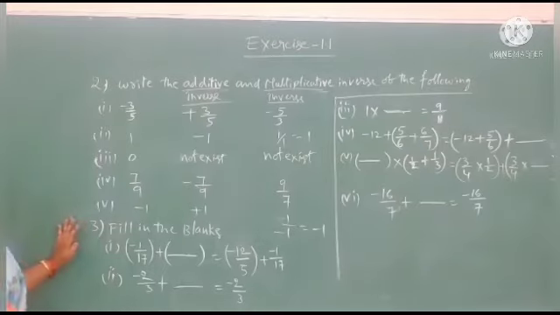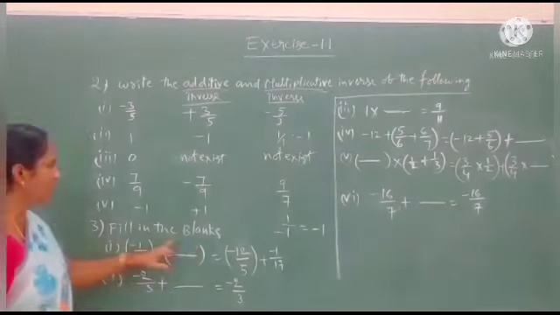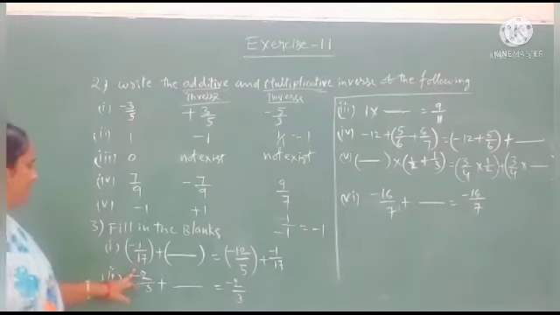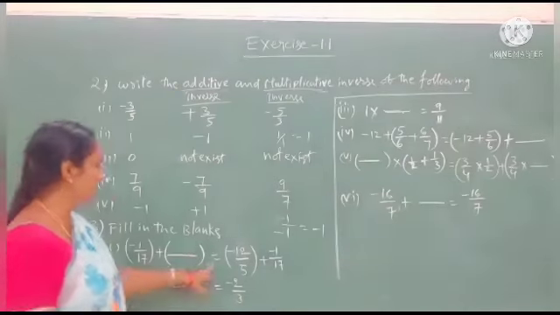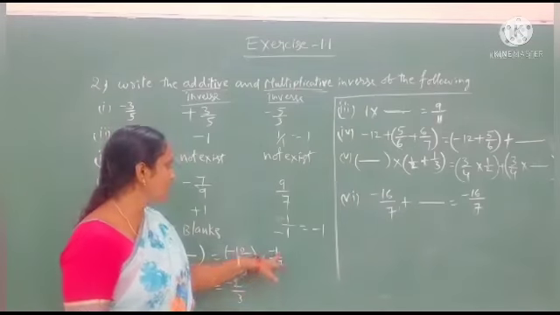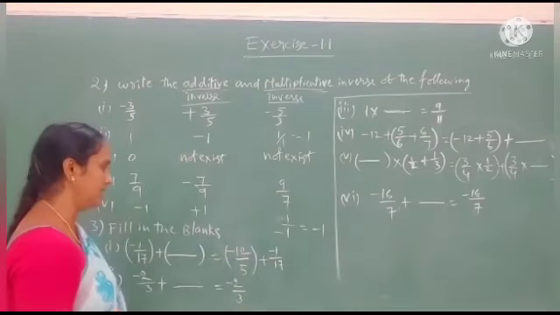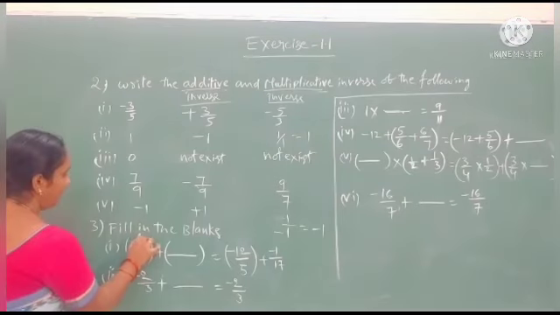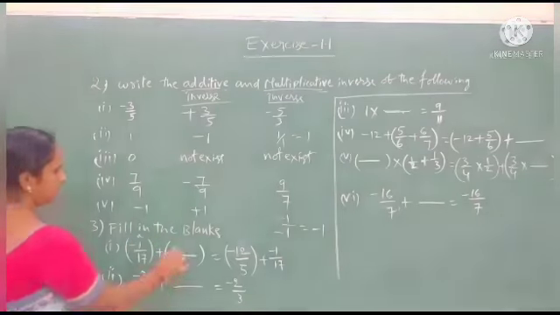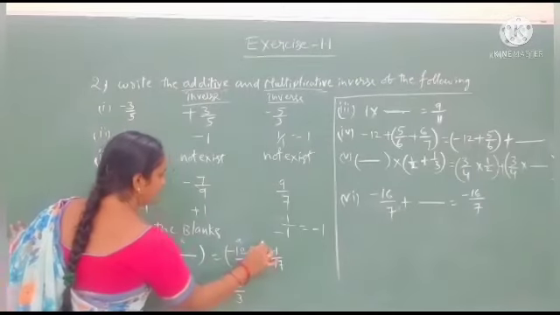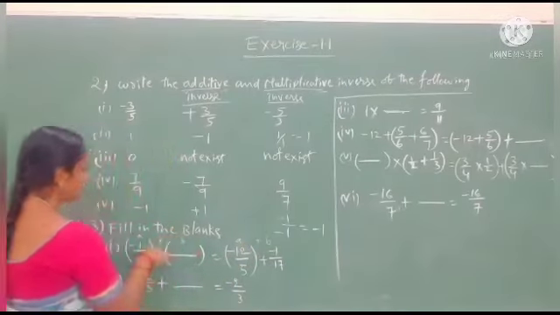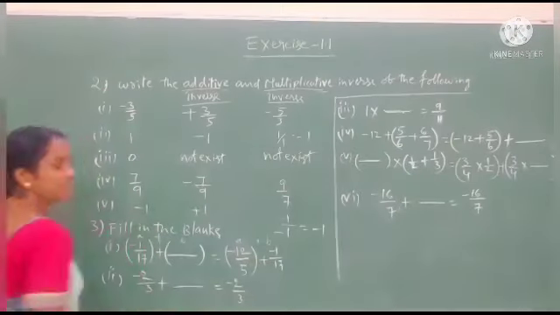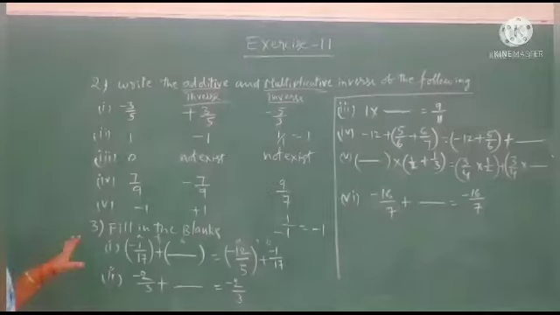After that we will go for the third question. Fill in the blanks. First question: minus 1 by 17 plus dash equals minus 12 by 5 plus minus 1 by 17. See students, this is A and this is B, and this is A plus B. A plus B equals B plus A. This is the commutative property.